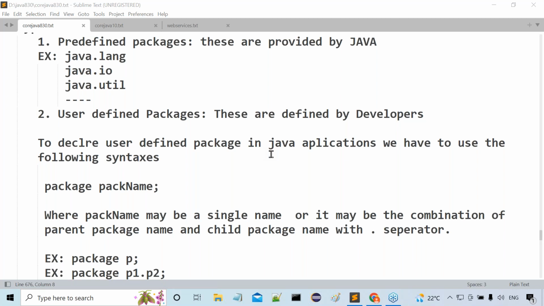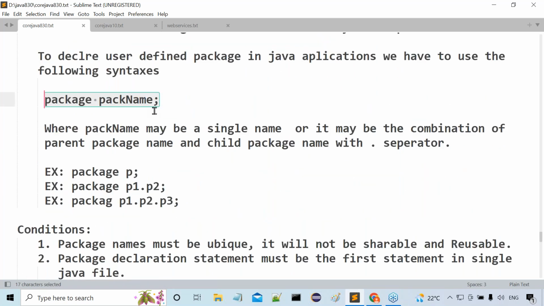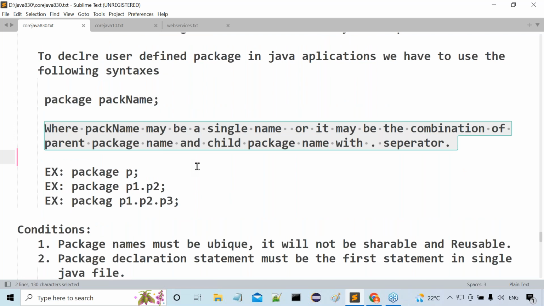Right, sir. To declare a user-defined package, what statement do we have to use? package followed by the package name. What is this package name actually? The package name may be a single name, or it may be the combination of parent package name and child package name with which notation? Dot separator. Examples: package p is valid, package p1.p2 is valid, package p1.p2.p3. All of these are valid.